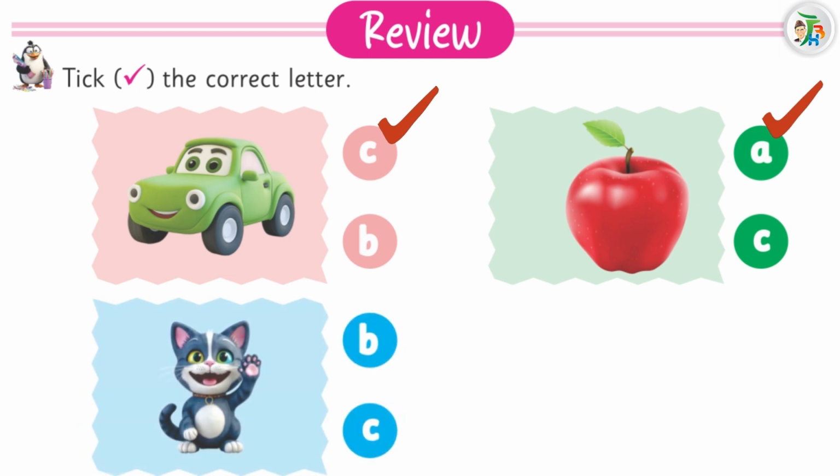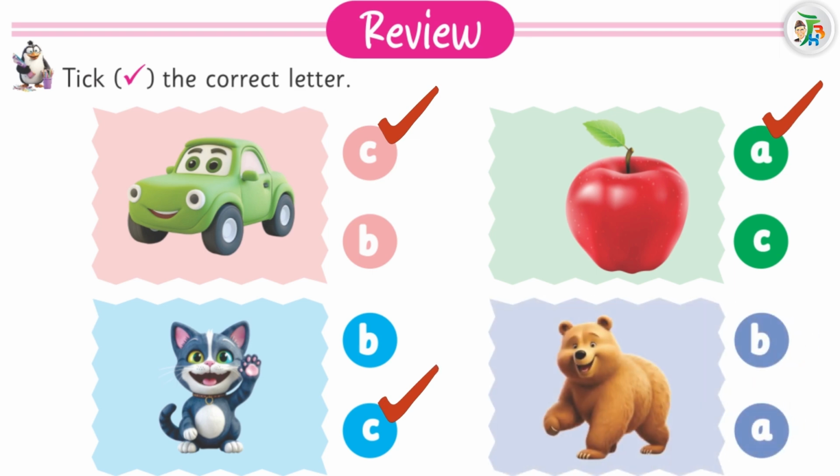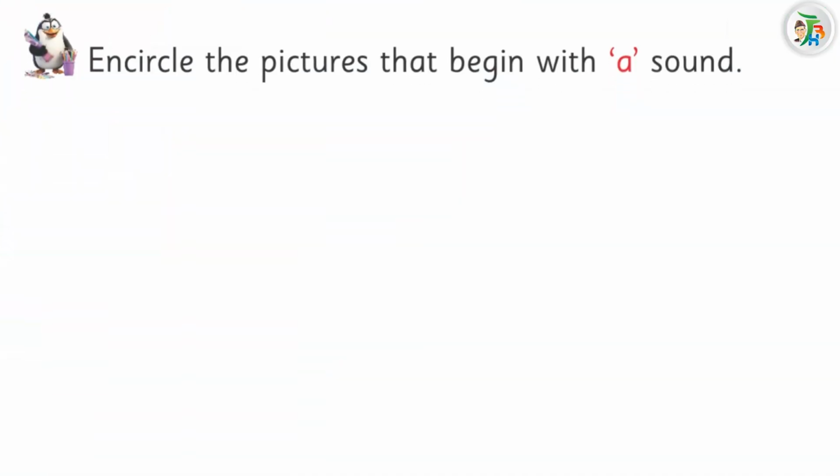Is it B or C? Tick C. Look at the bear. Is it B or A? Tick B. Encircle the pictures that begin with the A sound.